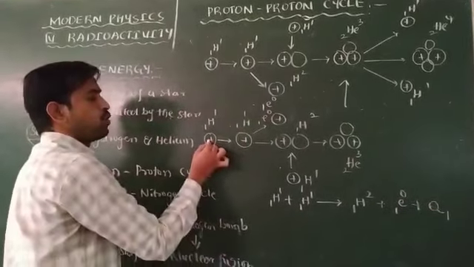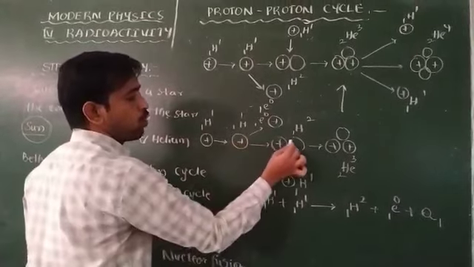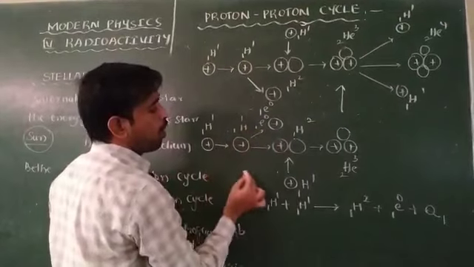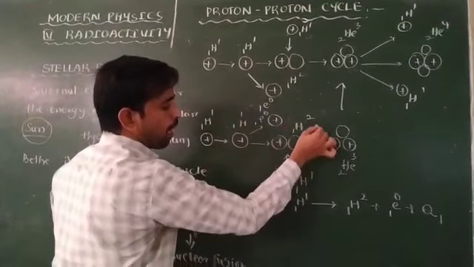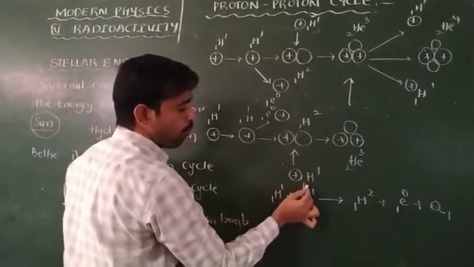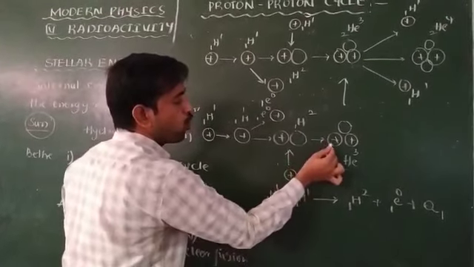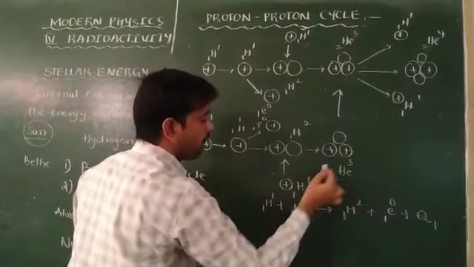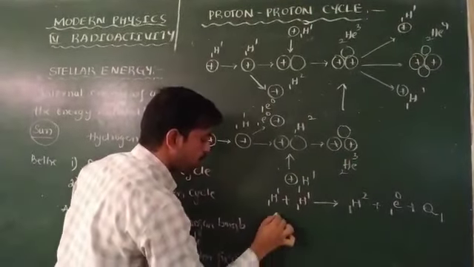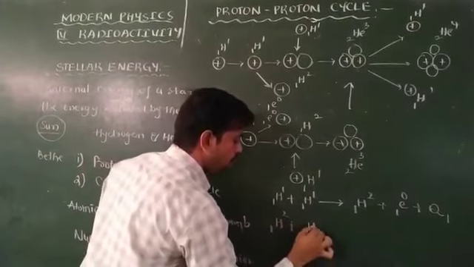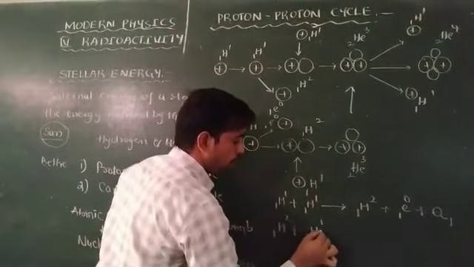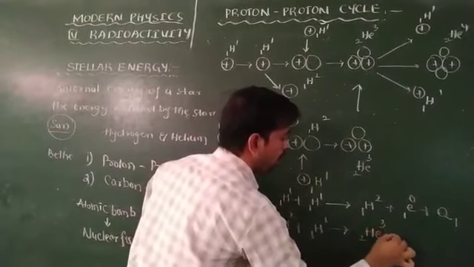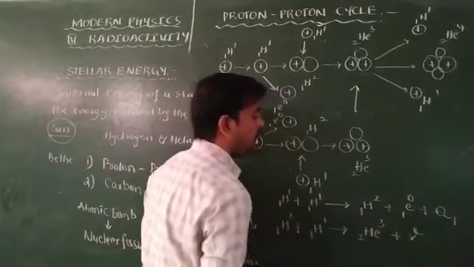Here also H11 plus H11 gives rise to H12 and a positron. Now this deuterium particle combines with one more proton and gives one more nucleus, helium 2,3, as well as gamma rays.